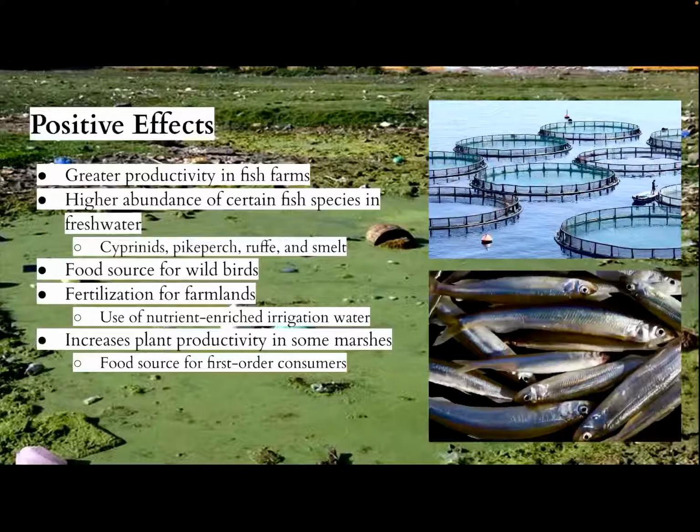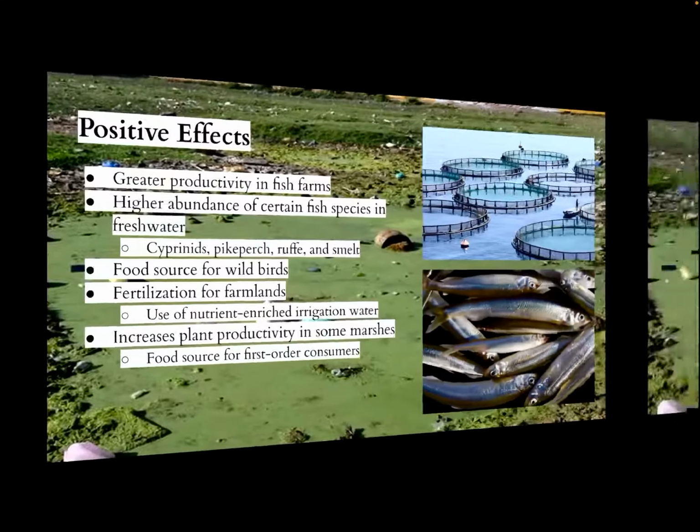Eutrophication products can also be an effective source of food for wild birds. Additionally, nutrient-rich irrigation water can have positive effects on the fertilization of farmlands. Lastly, the addition of nutrients increases plant productivity in some marshes, with these plants being a food source for first-order consumers. Although these positive results can be found concerning eutrophication, the negative results greatly outweigh them.